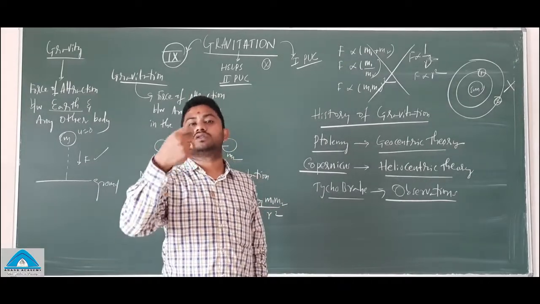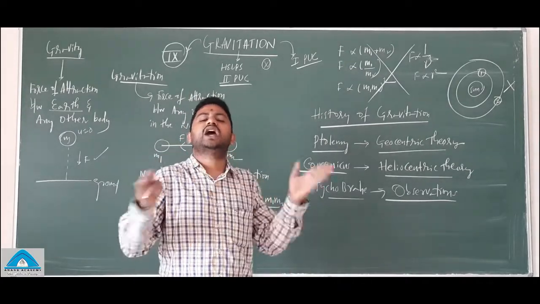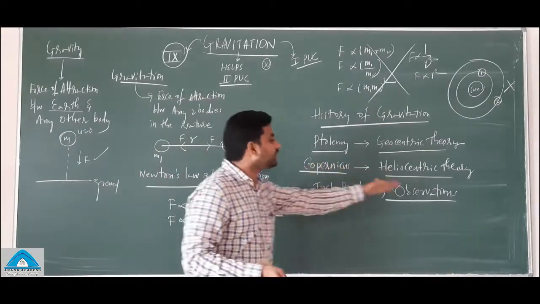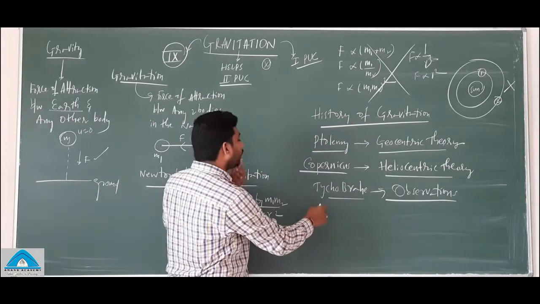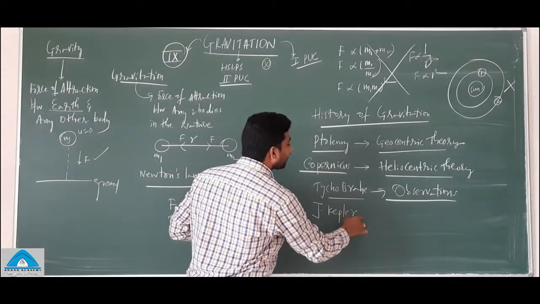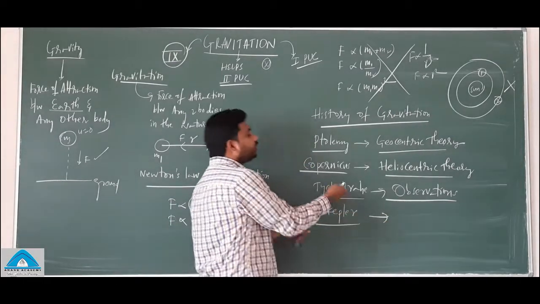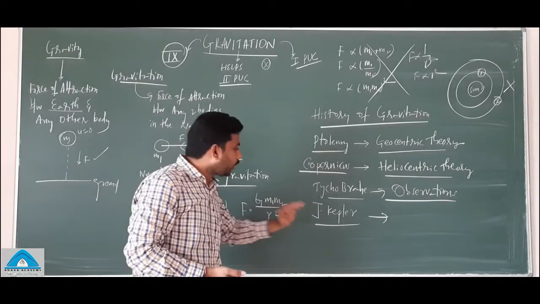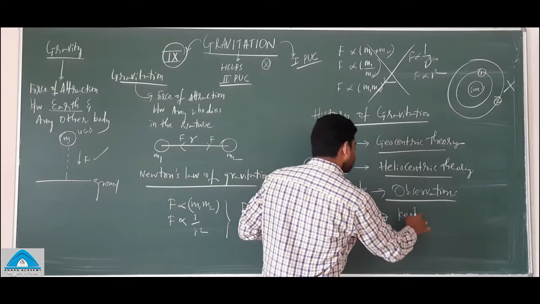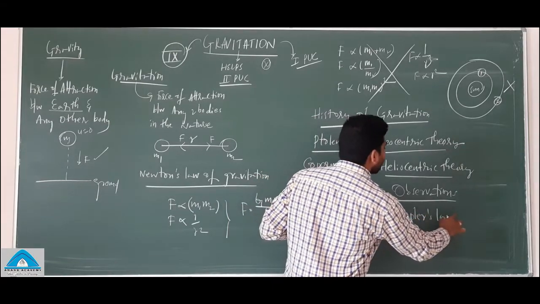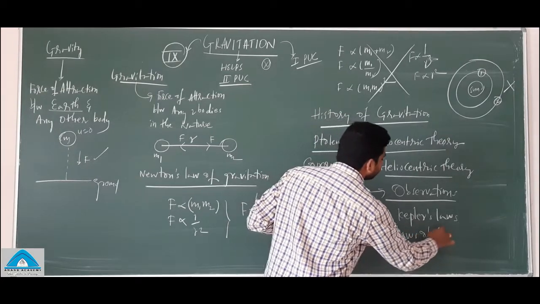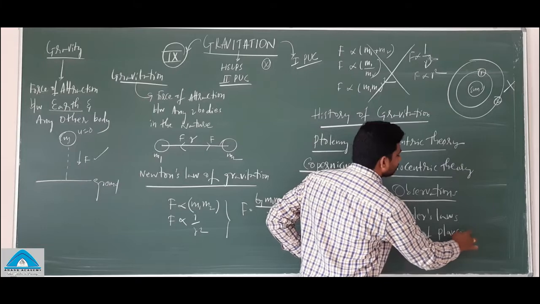He recorded all his observations throughout his life. He gave these observations to a scientist called Johannes Kepler, who was his student. What Kepler did is he made Kepler's laws, which are laws of planetary motion.